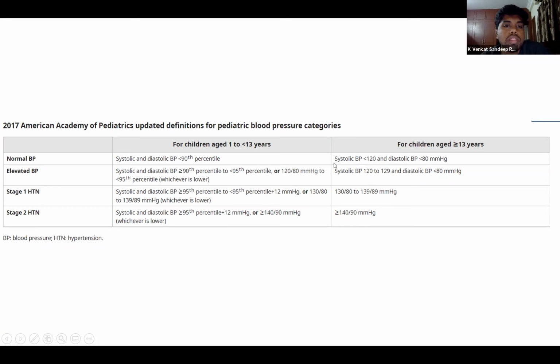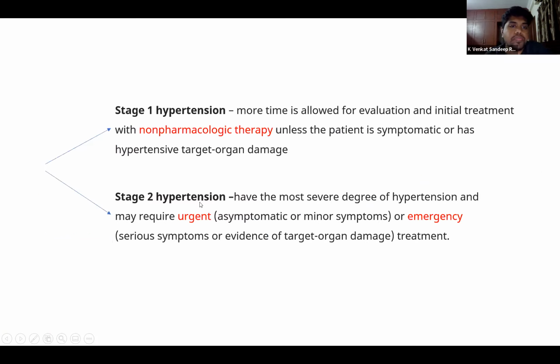So normal blood pressure is less than the 90th centile, elevated is between the 90th and 95th, and stage 1 hypertension is any blood pressure above the 95th centile. For stage 1 hypertension, that is when blood pressures are between the 95th centile and 95th plus 12 millimeter of mercury, we usually take adequate time to evaluate the cause, and then we start with non-pharmacological therapy.